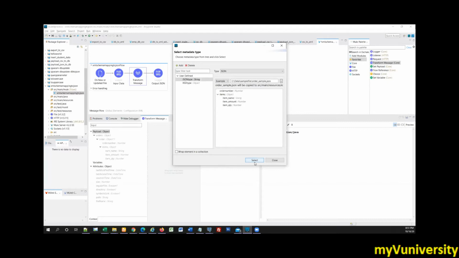Now see, there is one issue. You are saying items, but that is coming as object. I wanted it to come as object star. One reason could be your JSON sample file.